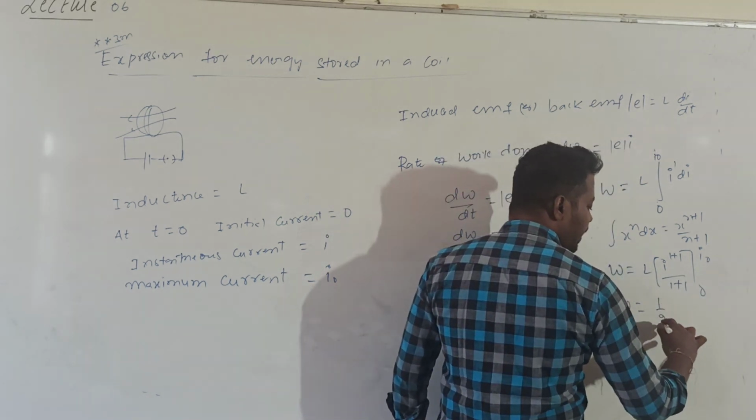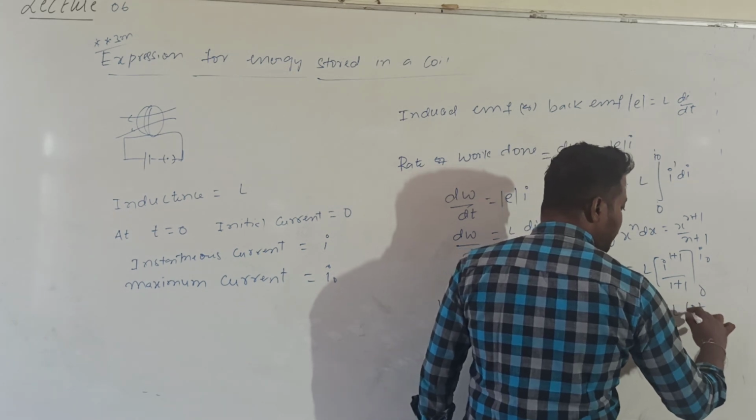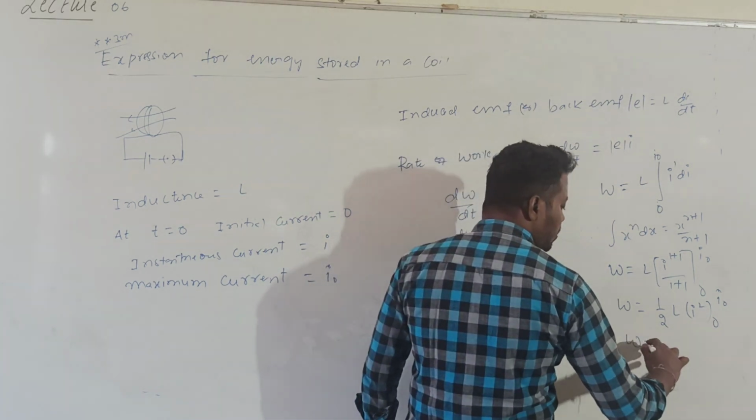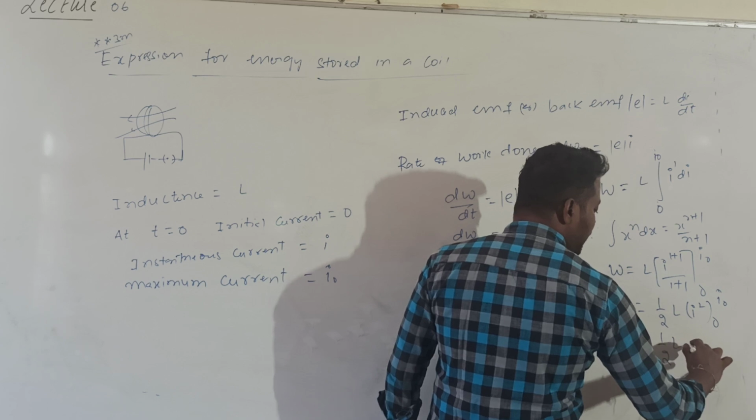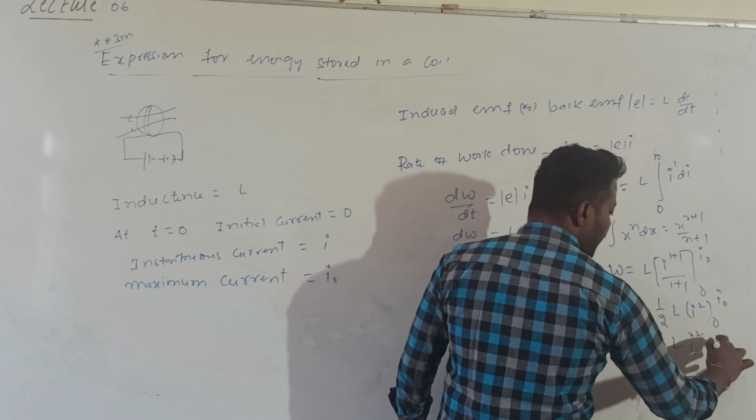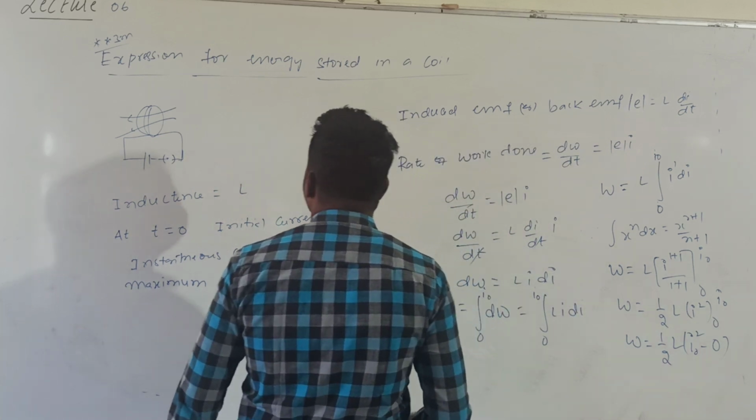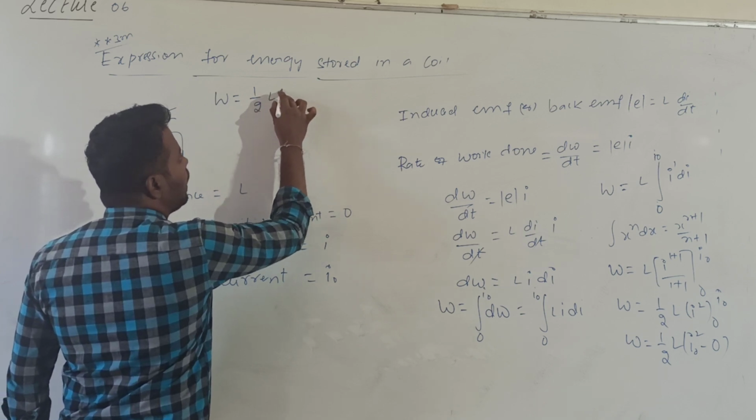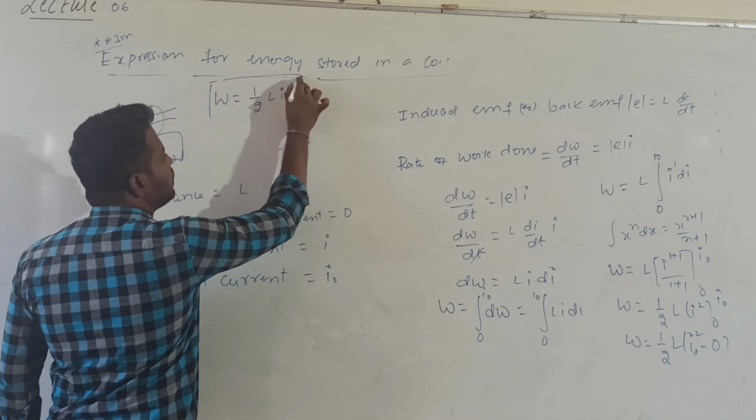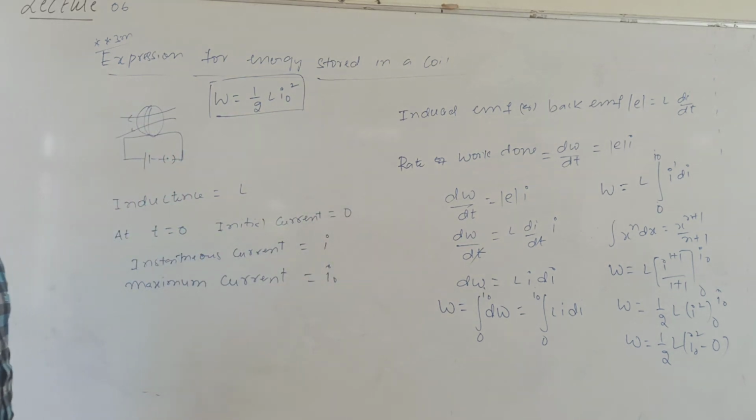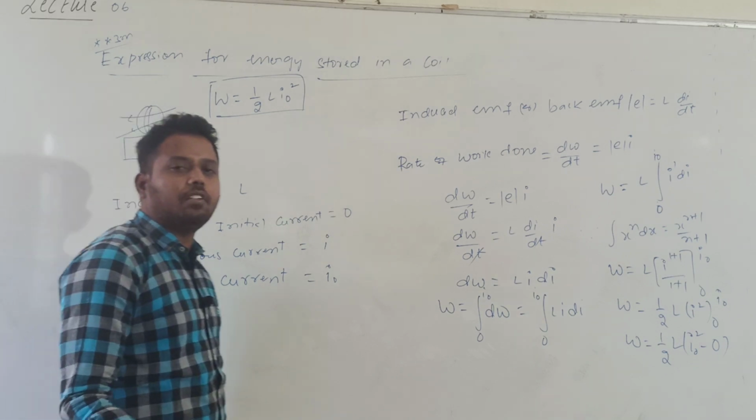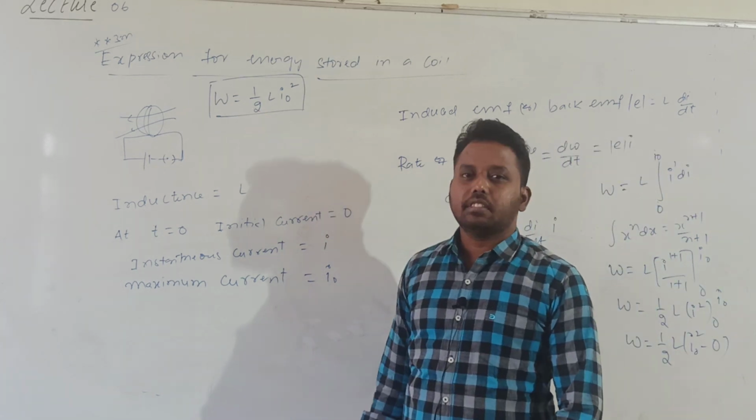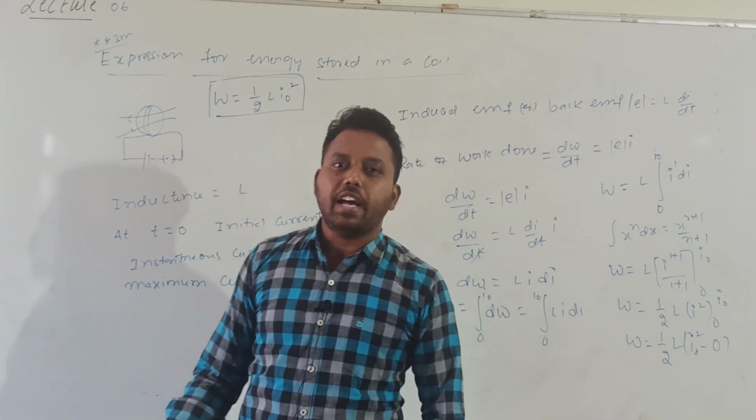W value is 1 by 2 into L into I square, limits 0 to I0. Can I substitute the limits? Then W is equal to 1 by 2 into L into I0 square minus 0 square. So finally the expression for W is 1 by 2 into L into I0 square. This is the expression for work done, work done by the battery in order to increase the current from 0 to I0 against the induced EMF.